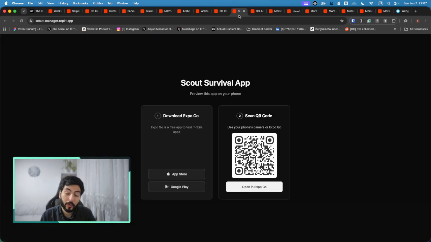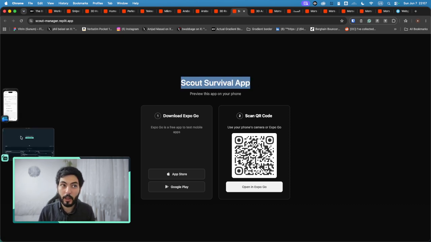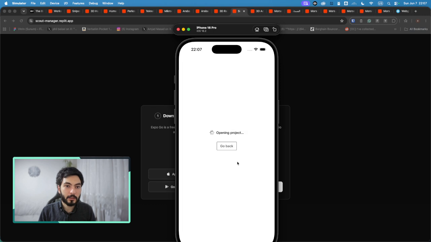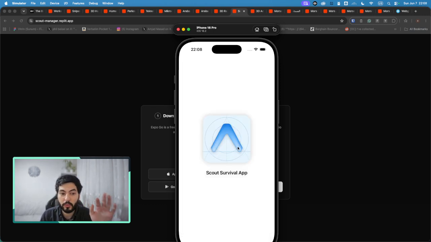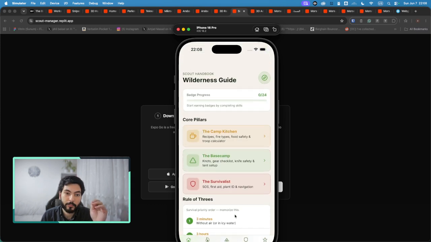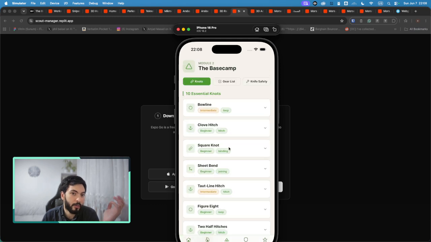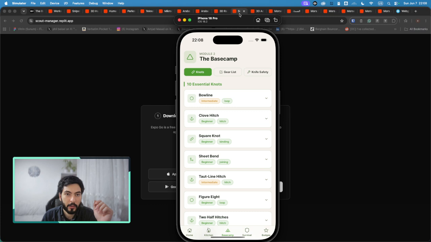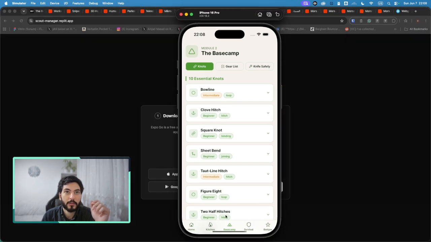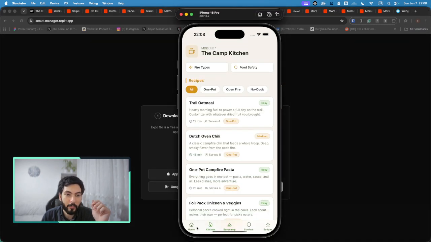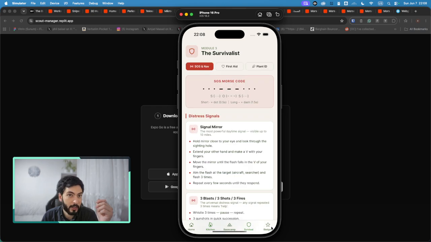Here we have, okay, this is an interesting one. Since we allowed them to do anything creative, and we are from the Scout, someone has made a Scout Survivor app, which let's explore here. In this app, as far as I remember, it showed some kind of badges that you can take, and what kind of stuff you need in the camp and to do. So let me go up there. Yeah, here it is. Here you can see that they have the base camp, the kitchen stuff that you need, and survivor badges that you have taken.